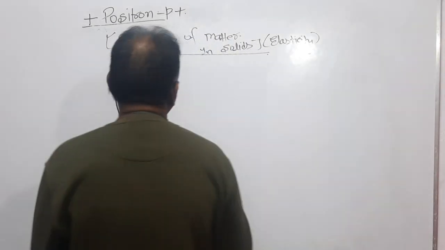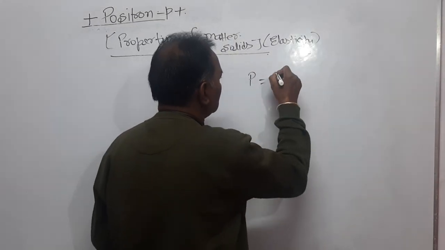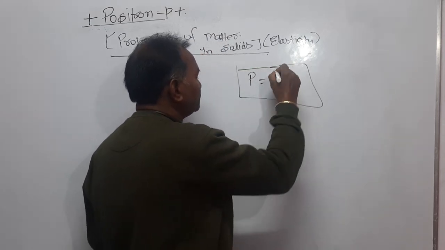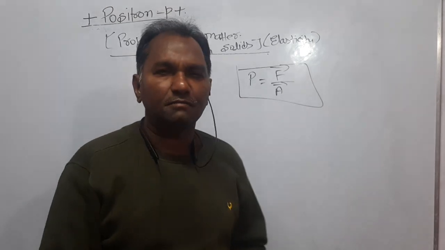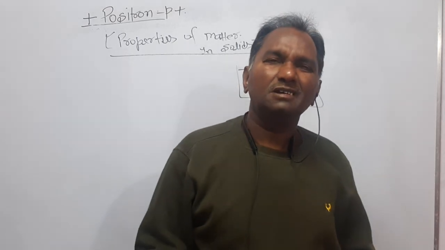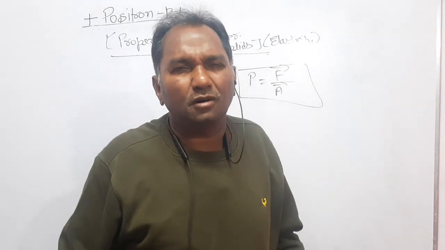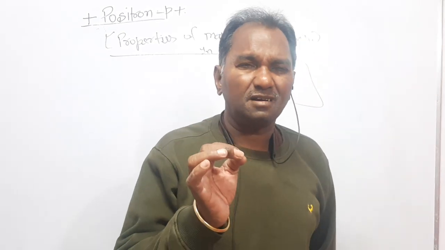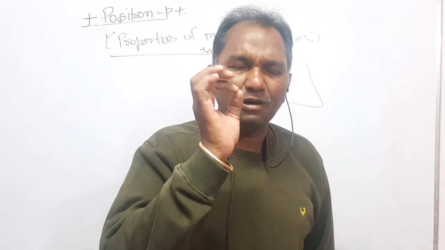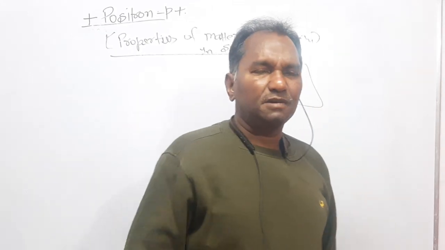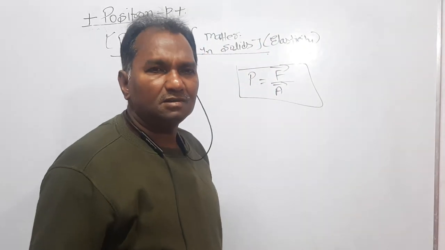Dear students, you must have studied what pressure is: the normal force acting per unit area. Pressure is defined as the normal force acting per unit area. Now look here, the vector is divided by the vector, but pressure is a scalar quantity. Why do we call pressure a scalar quantity? Simply because in pressure the direction is predefined. When you define pressure, you say the normal force acting per unit area. That is why pressure is a scalar quantity.